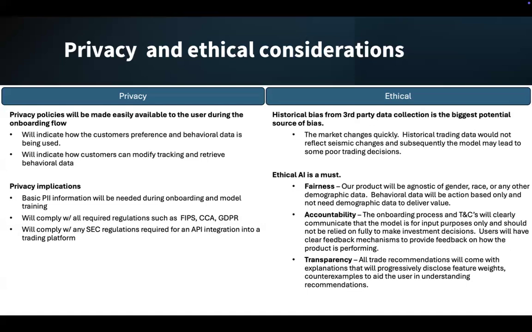Accountability: the onboarding process and terms and conditions will clearly communicate that the model is for input purposes only and should not be relied on to make investment decisions. Users will have clear feedback mechanisms to provide feedback on how the model is performing. And then, as we said before, transparency. All trade recommendations will come with explanations that will progressively disclose things like feature weights, and use counterexamples to aid the user in understanding the recommendations.